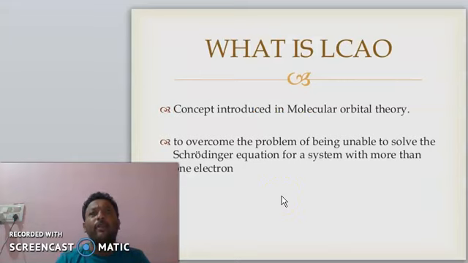This concept is introduced in molecular orbital theory to overcome the problem of being unable to solve the Schrodinger wave equation for a system with more than one electron.